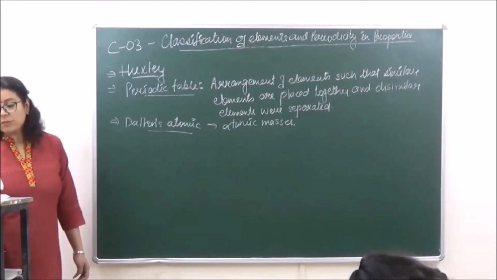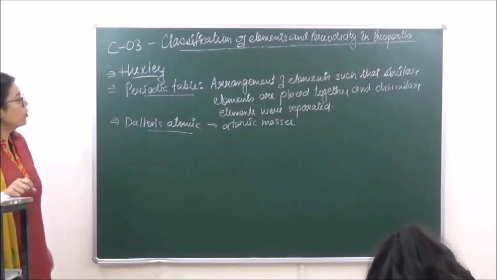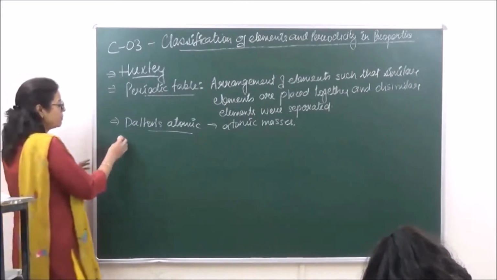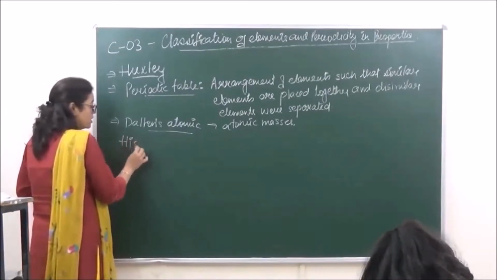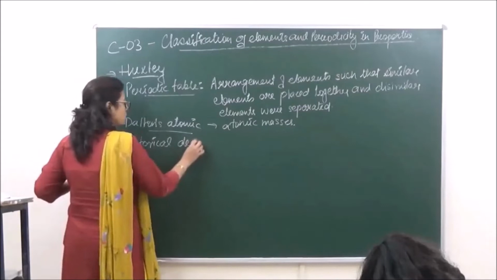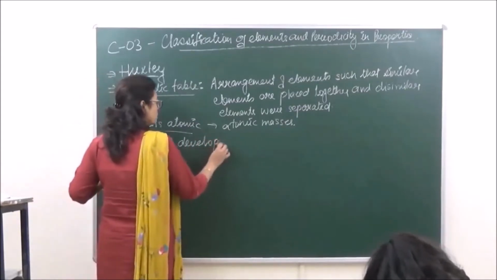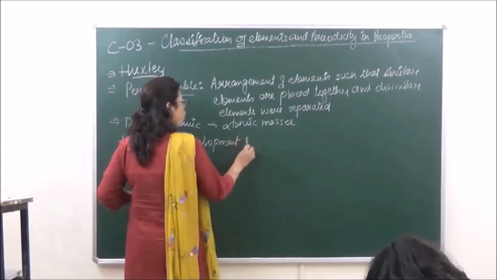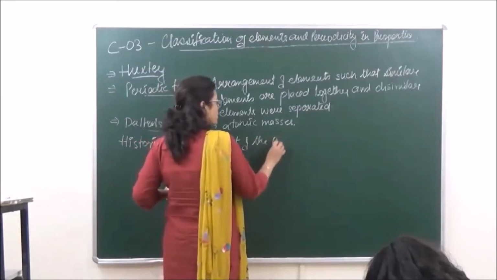Now we are going to start the chapter with the historical development of the periodic table.